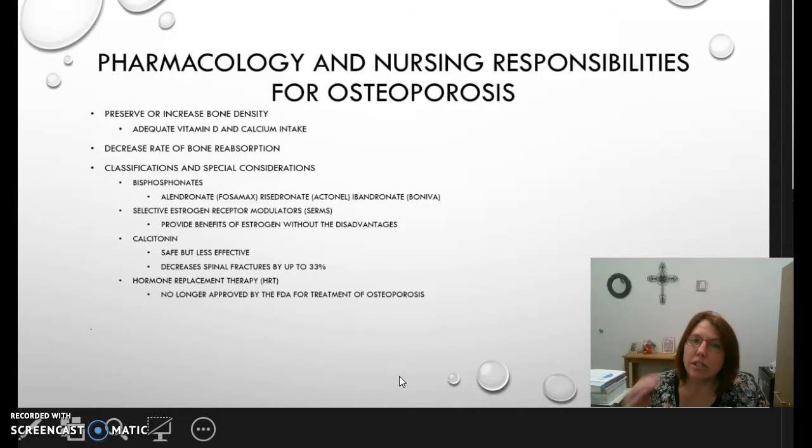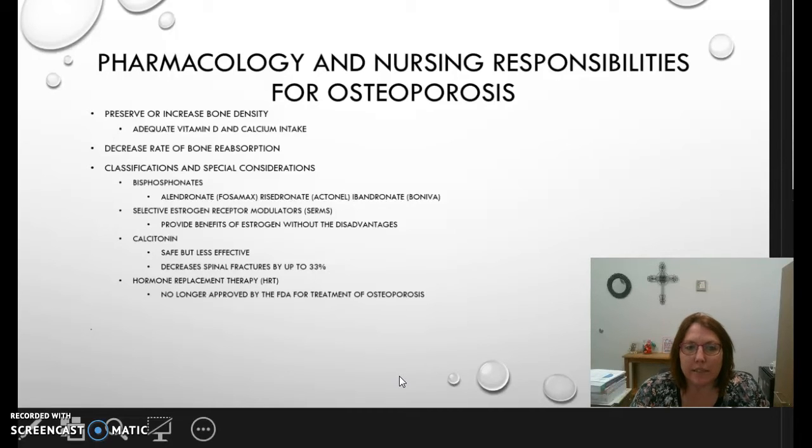The pharmacology and nursing responsibilities associated with osteoporosis. Biggest thing is that we have to make sure that patients get adequate vitamin D and calcium intake. I've said this in previous lectures that we need calcium, we need vitamin D in order to assist with the calcium absorption. Decreased rate of bone reabsorption occurs as we get older.